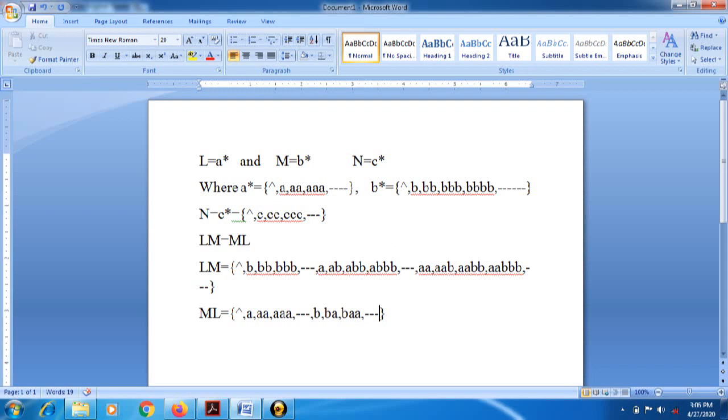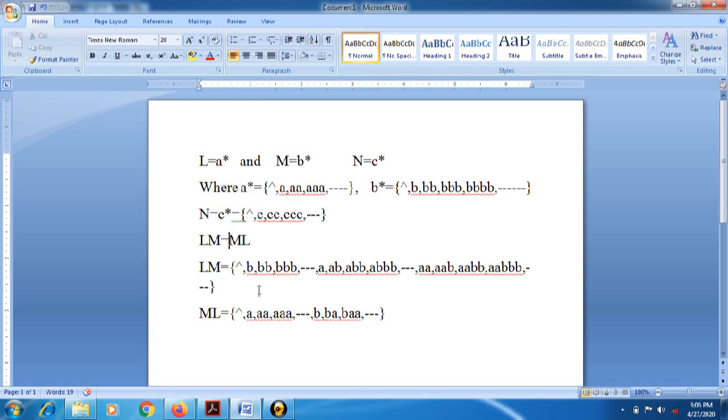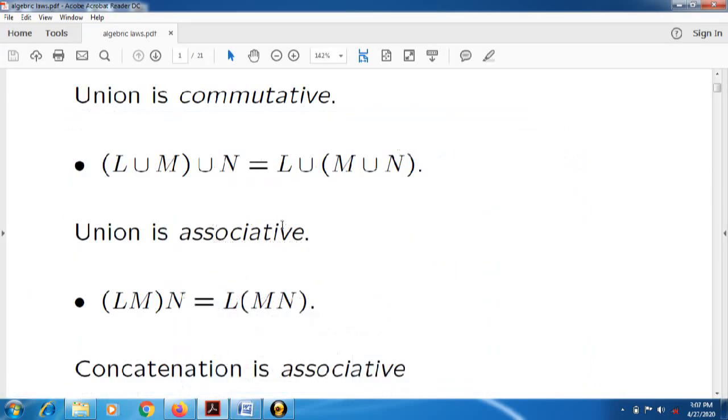Now check here what will happen. LM and ML are not one and the same. Whenever we consider concatenation, the commutative law is unsatisfied due to this sequence for regular languages, but commutative is possible for the union operation.